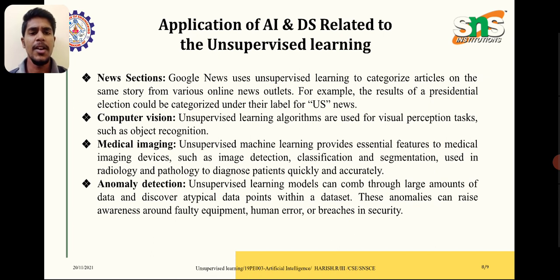Next one, anomaly detection. Unsupervised learning models can comb through large amounts of data and discover atypical data points within a dataset. These anomalies can raise awareness around faulty equipment, human error, or breaches in security.